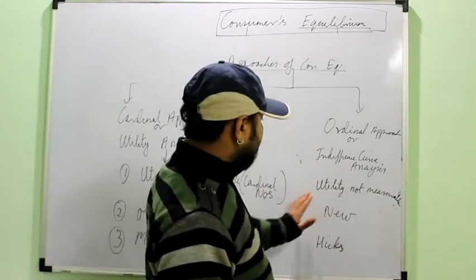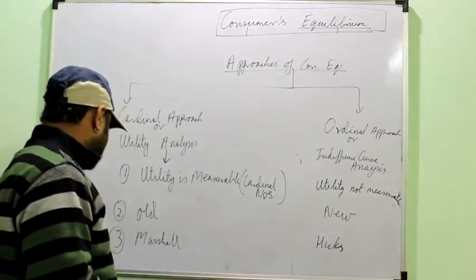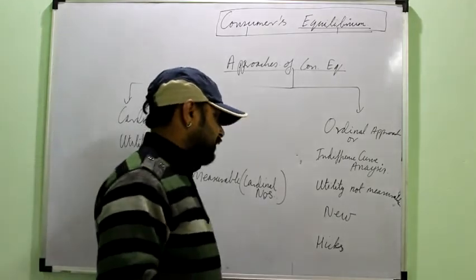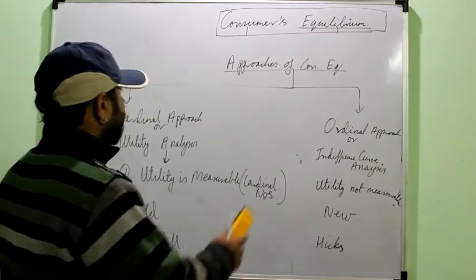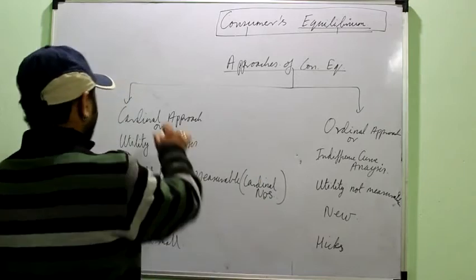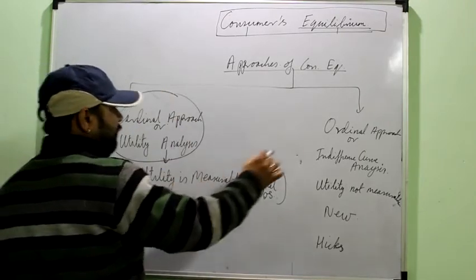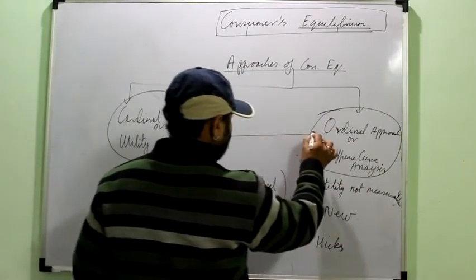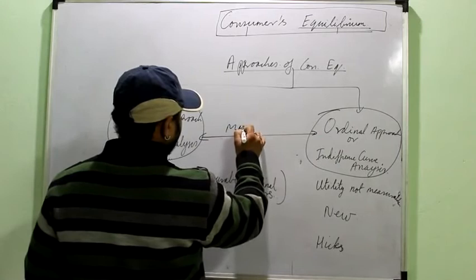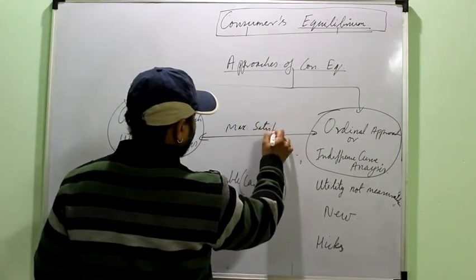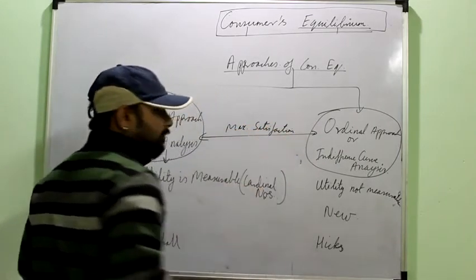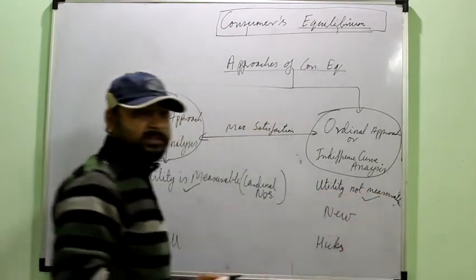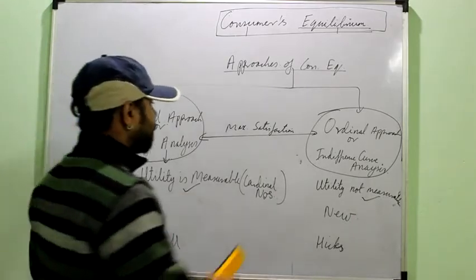So came the new approach, that is known as the ordinal approach. The cardinal contributor was Marshall, and the ordinal approach was given by Hicks, that is the Hicksian approach. So for finding the consumer equilibrium, we'll first study the cardinal approach, then the ordinal approach. But you have to remember that both the approaches are aimed at maximizing the consumer's satisfaction, right? Maximizing the utility. Whether it is measurable or whether it is not measurable, you have to maximize it.